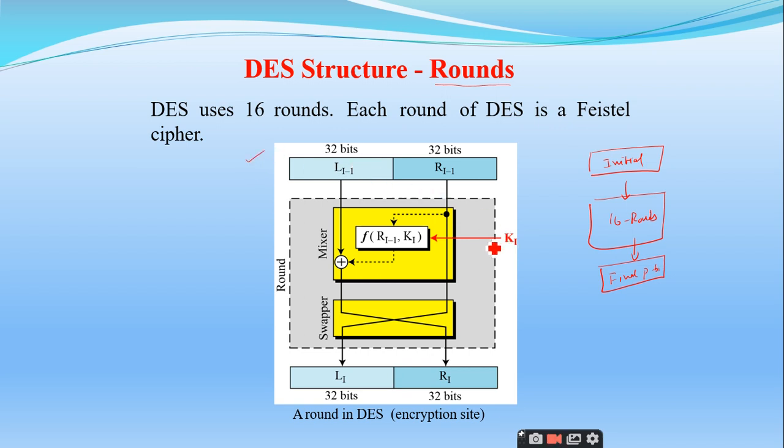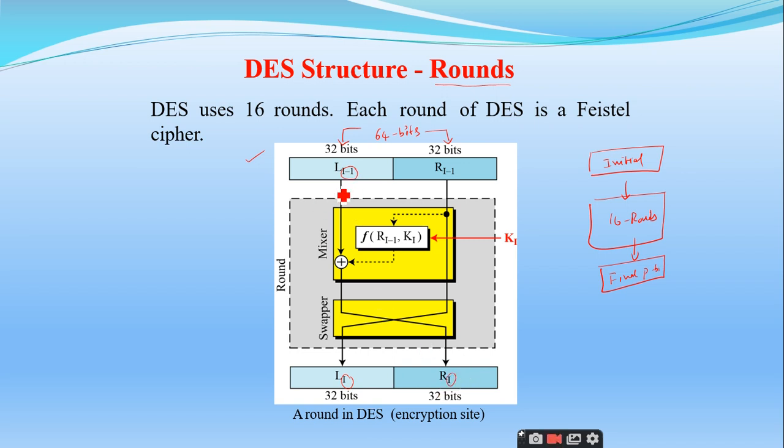Listen carefully, be attentive. So what is the input to each and every round? The number of bits is 64. Here the 64 bits are divided into two equal parts. So 32 bits becomes the left part and 32 bits becomes the right part. Here i is the round number, the previous round, and this is the next round. That is what the difference is.